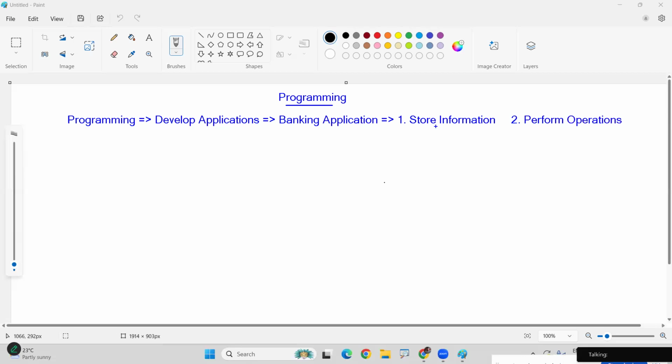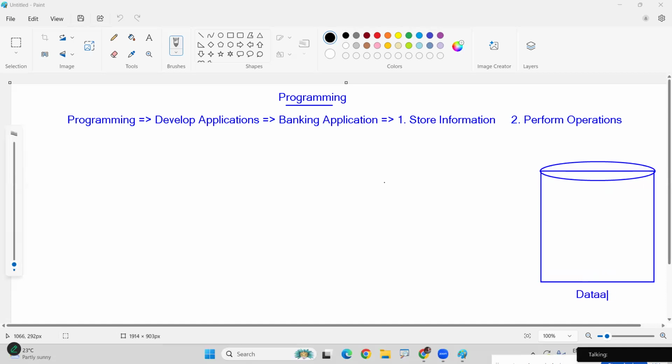Where will they store the data permanently? In a database. First I'm explaining about the web application, and the remaining things I'll explain later. They will store the information permanently in a database. All the records they will store in record format, nothing but into tables. Into tables they will store.